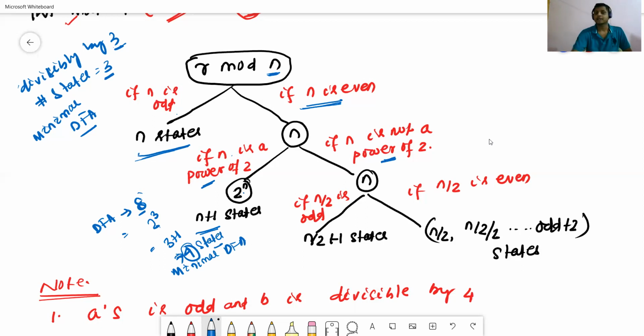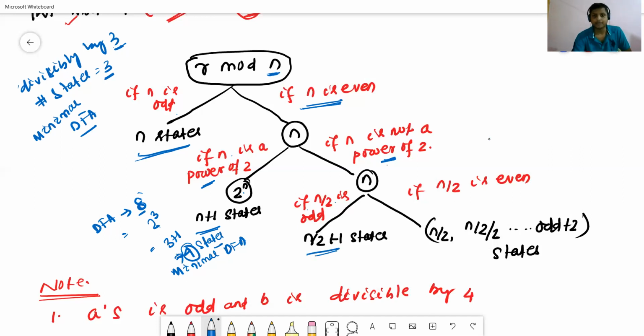now we check. If n is not a power of 2, then the next condition we'll check is whether n by 2 is odd or even. If n by 2 is odd, in this case n by 2 plus 1 states will be required.